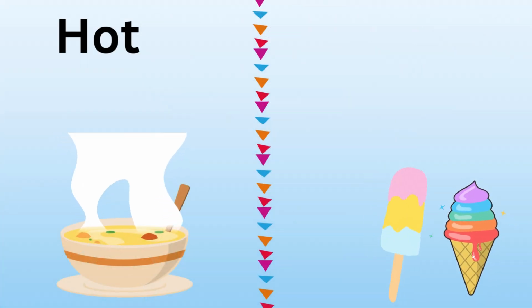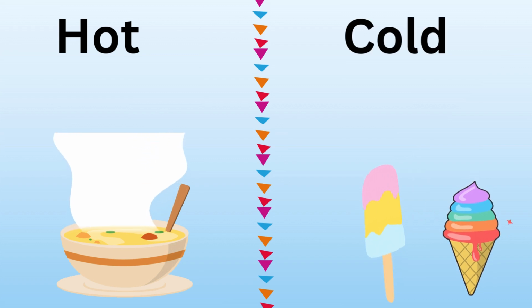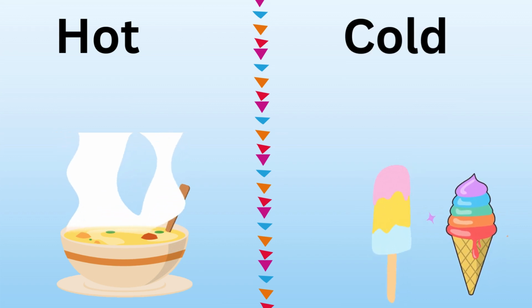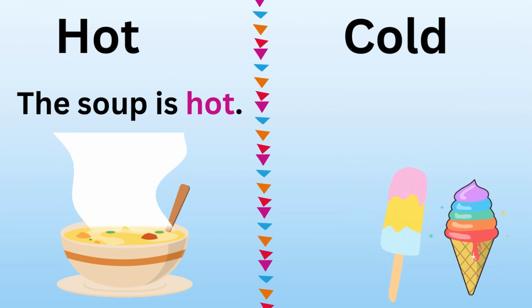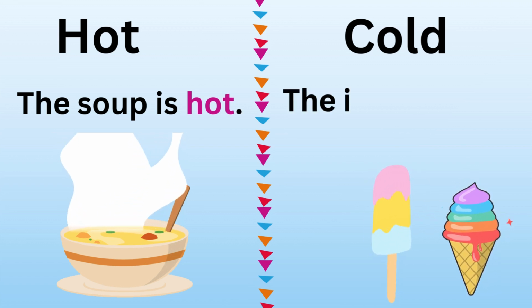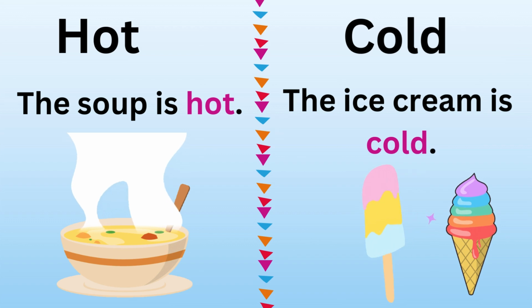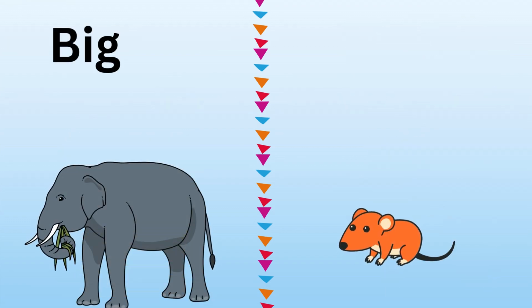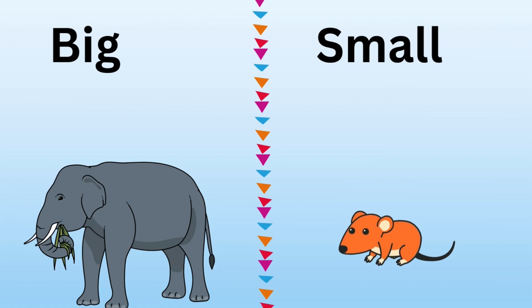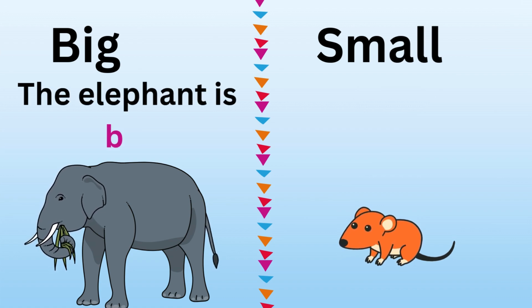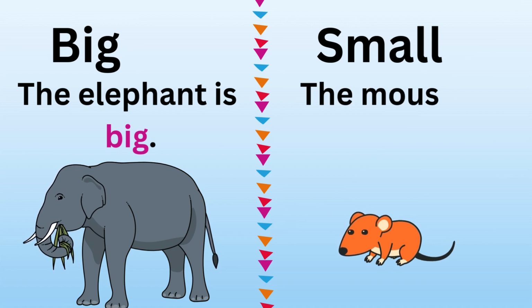Hot, cold. The soup is hot. The ice cream is cold. Big, small. The elephant is big. The mouse is small.